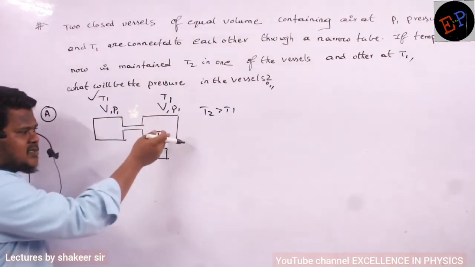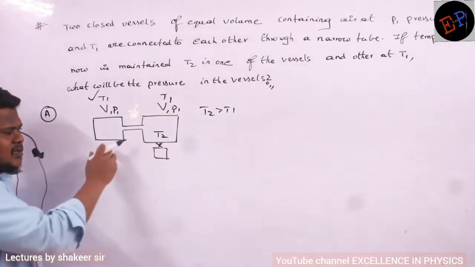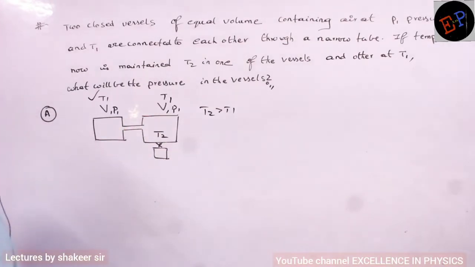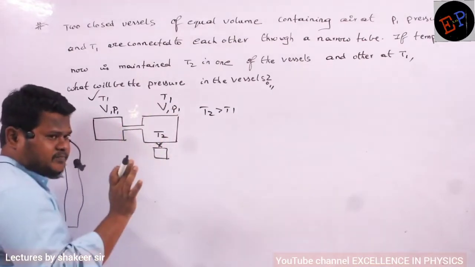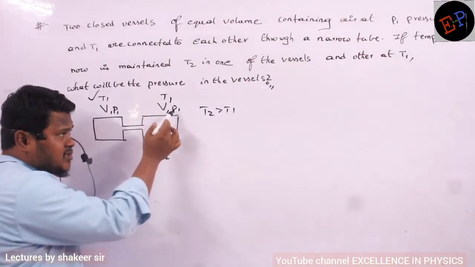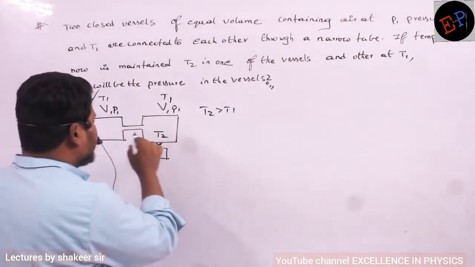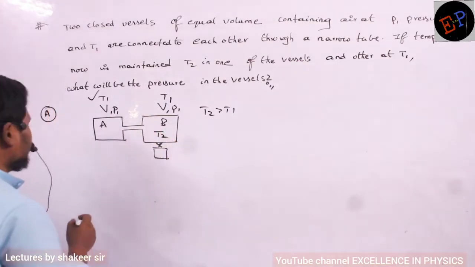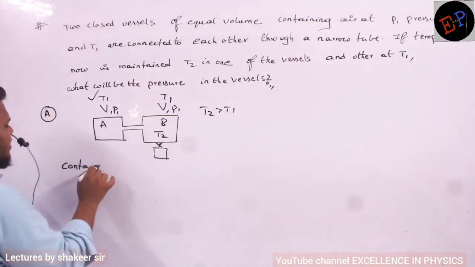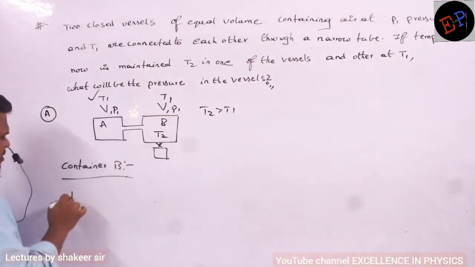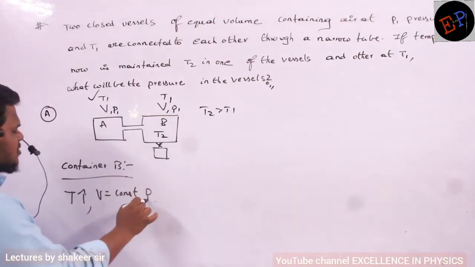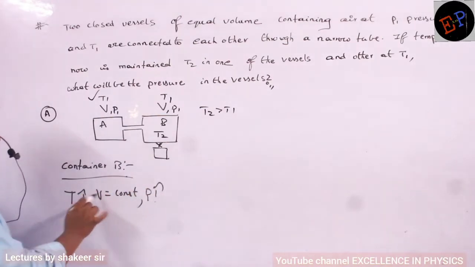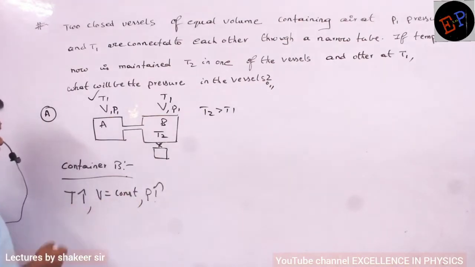Consider you are placing this container in a refrigerator, you are changing the temperature. Or you can heat this container also, then also the temperature can be changed. Now if I study only this container, volume is constant, no? But if you raise the temperature, then pressure should increase, no? Let us call this container A, and this is B. So I am discussing container B. Temperature is rising, volume is constant, therefore pressure also should rise, because if volume and number of moles are constant, then pressure is directly proportional to temperature, which is also called Gay-Lussac's law.